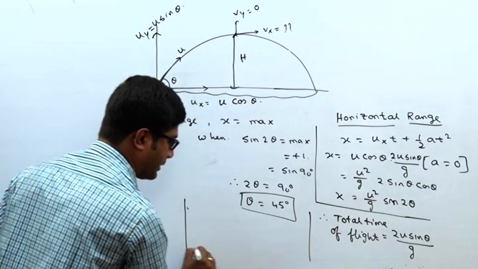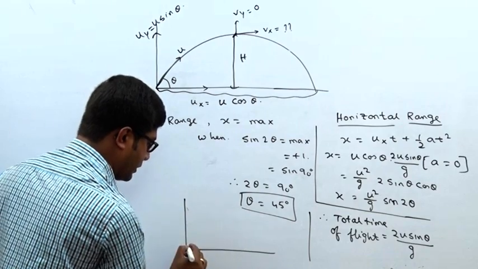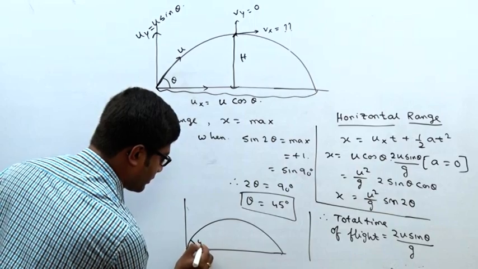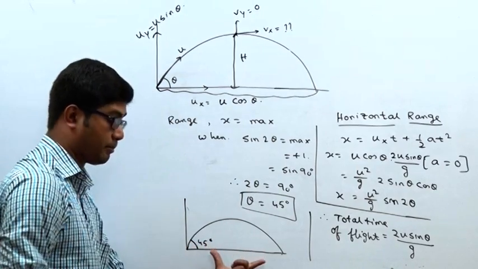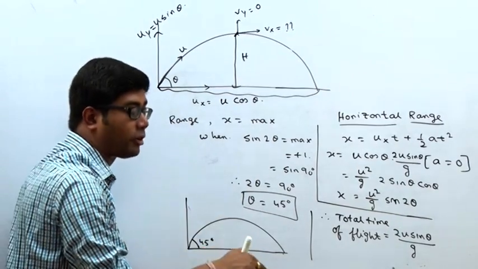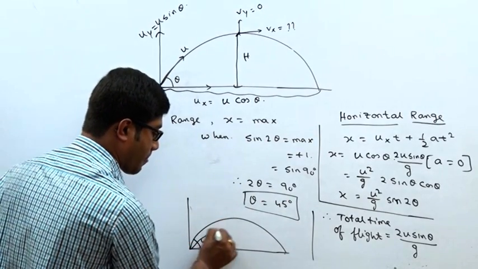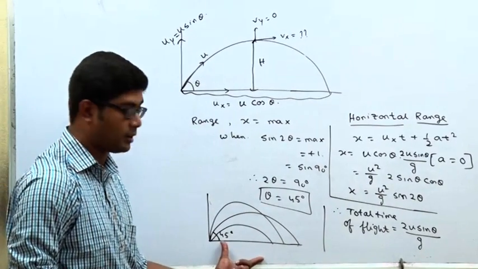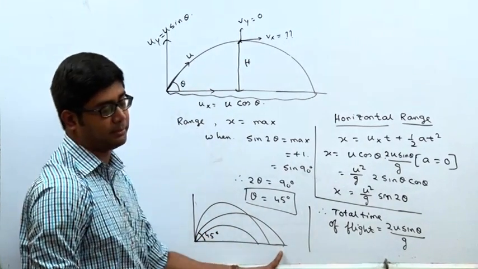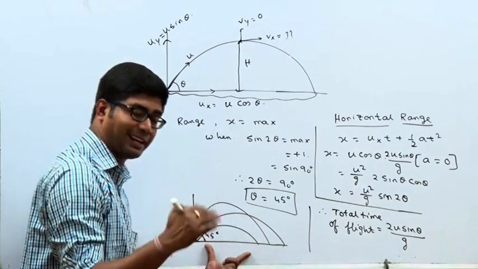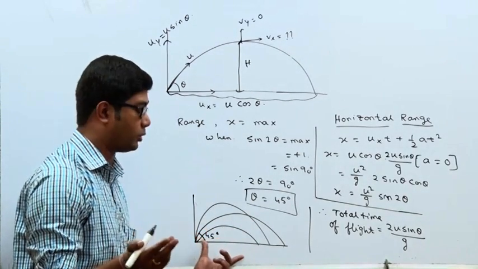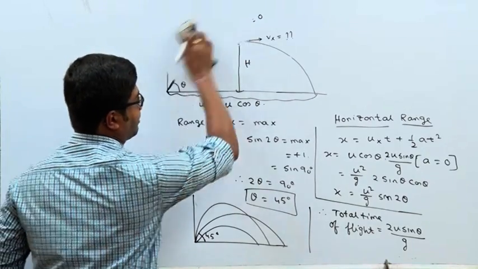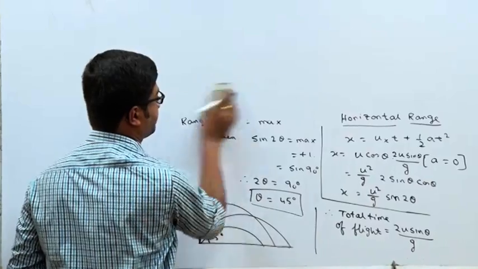Like in the diagram, if theta is 45 degrees, it covers the maximum range. If theta is less than 45 or more than 45, the range is less. So if 45 then maximum range, if less than 45 then less, or more than 45 then also less. Clear? Now the second part of projectile.